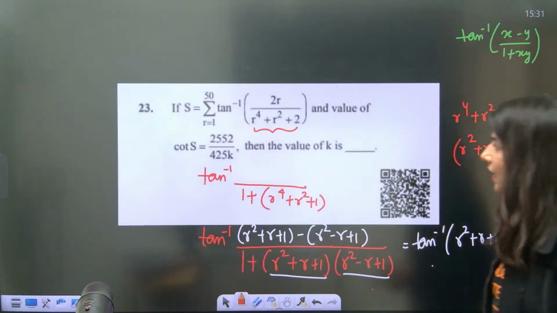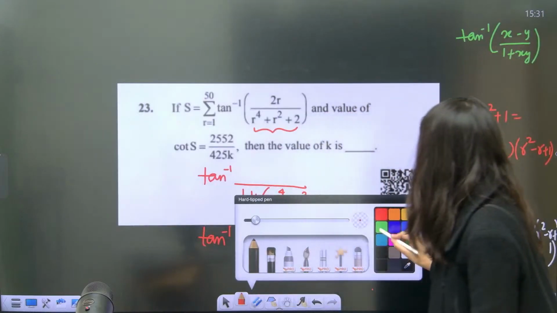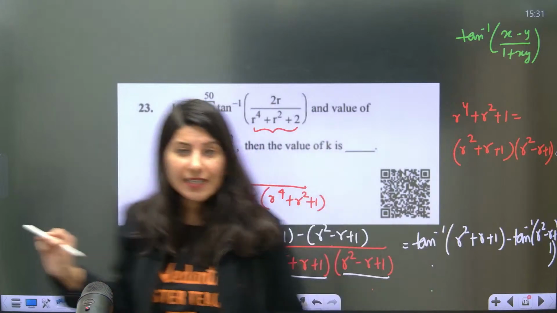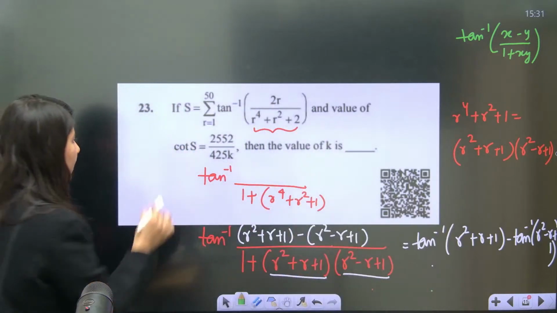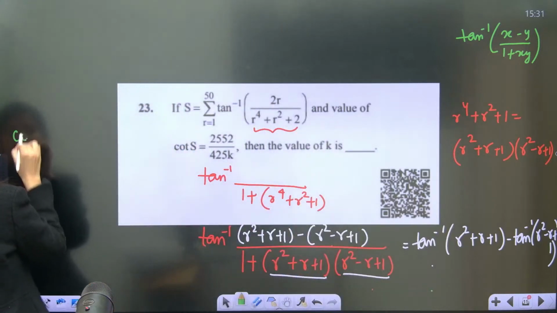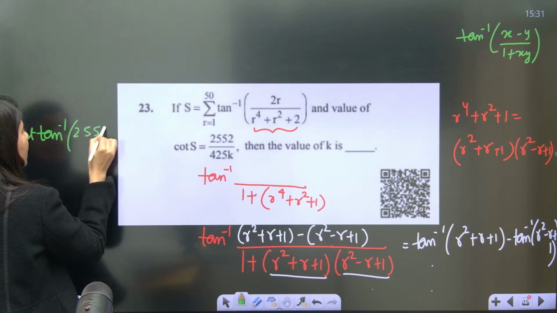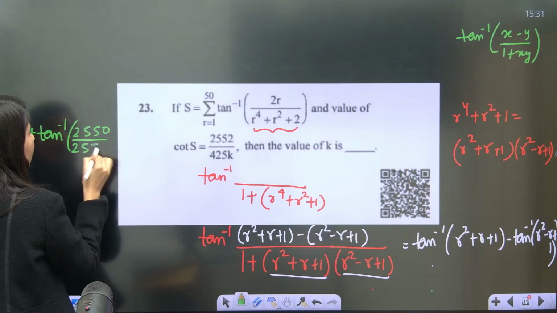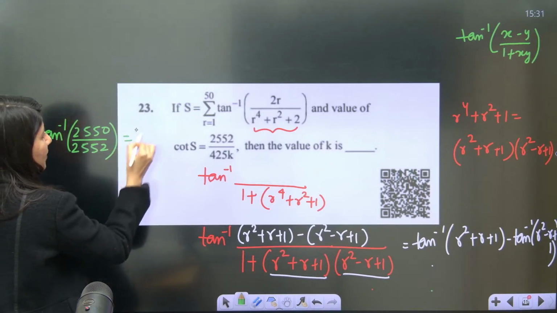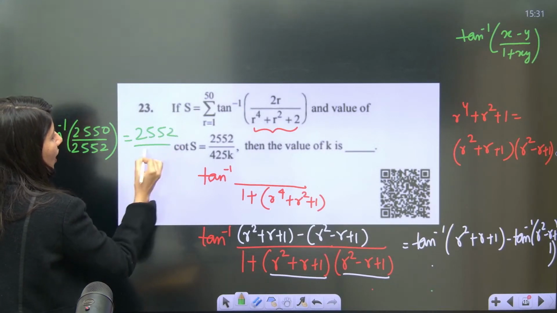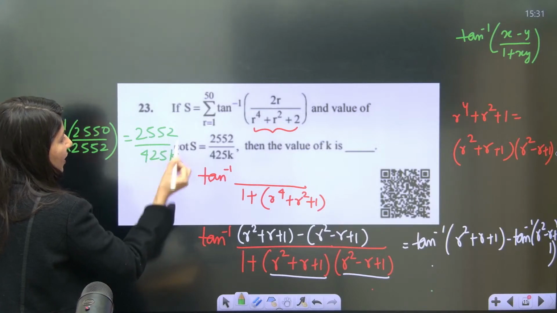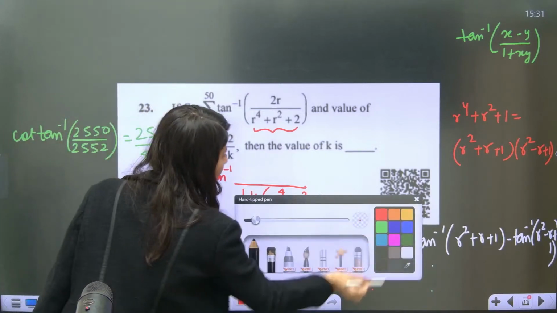Now this is your S. Now they are talking about cot S. Cot S is this. Hold on. Okay. So cot of tan inverse 2550 upon 2552 is equals to 2552 upon 425k. Find the value of k is what they are asking.